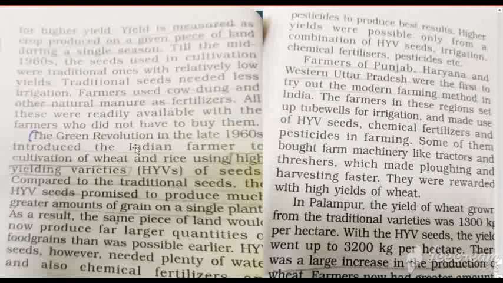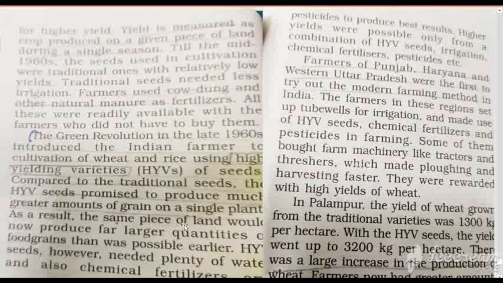What is Green Revolution? Green Revolution refers to the increase in production of wheat and rice by using high yielding variety of seeds, that is called HYV seeds. H for high, Y for yielding, V for variety, S for seeds. So HYV seeds means high yielding variety of seeds compared to the traditional seeds. The HYV seeds promise to produce a much greater amount of grain on a single plant.